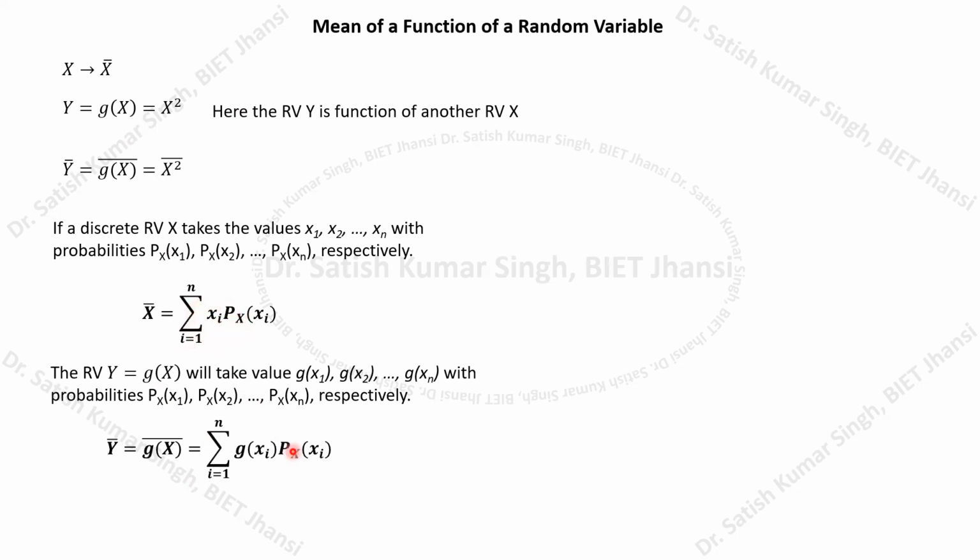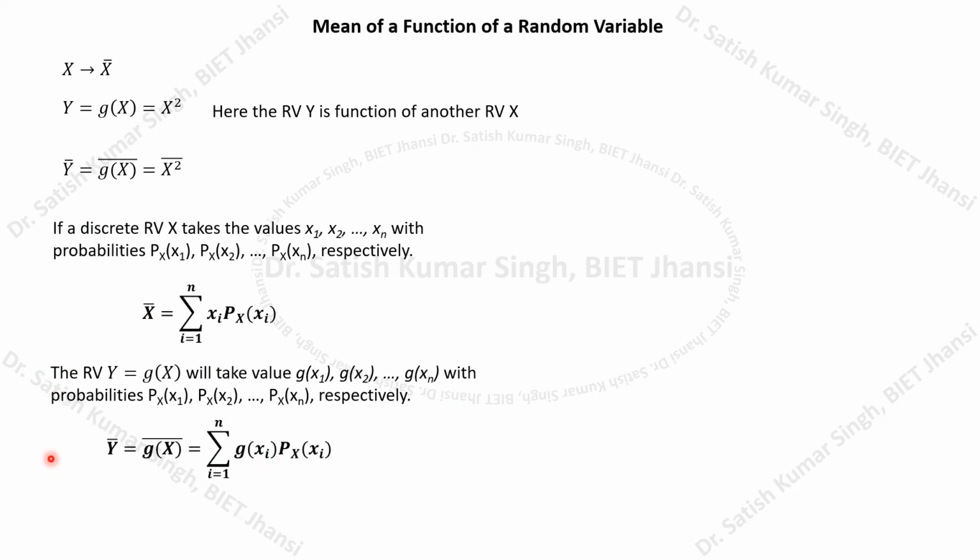But here these values of i will be substituted into this particular function g(x), and therefore I am writing the value of the function g(xi). So there will be a little change: it will be a function g(xi), and then again it will be p(xi).